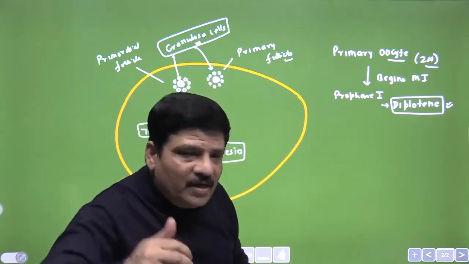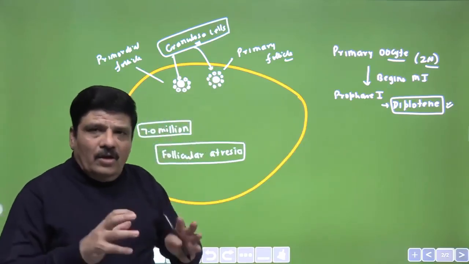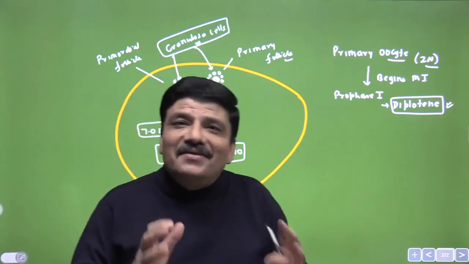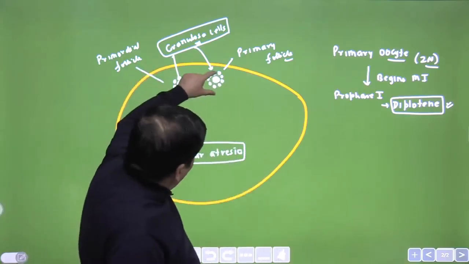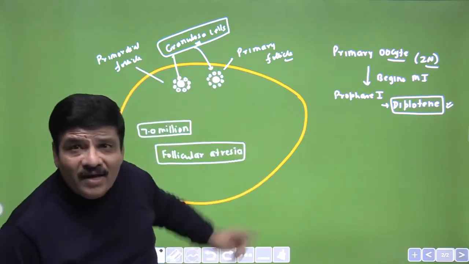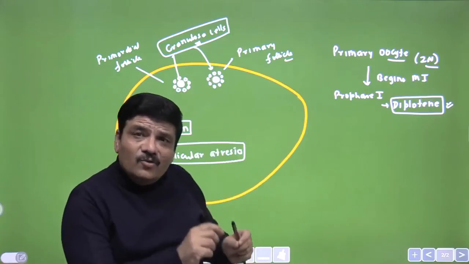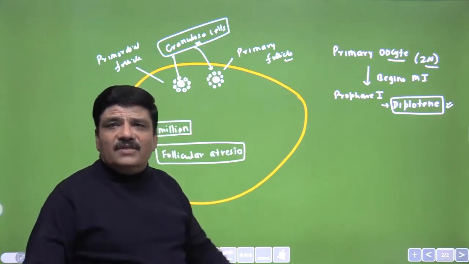From birth till puberty, nothing changes here. One thing does change, and that is the follicular atresia. Apart from that, if you are considering a single follicle, nothing is going to change if it is not undergoing atresia, and the primary oocyte will remain arrested at meiosis 1 prophase 1. I hope this is absolutely clear.